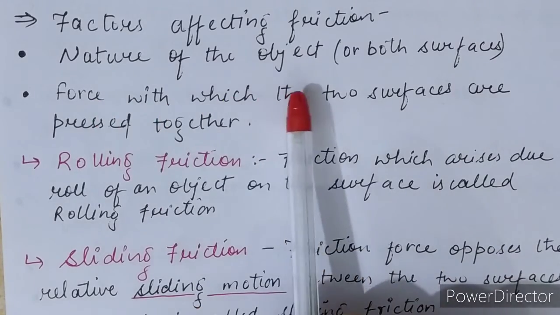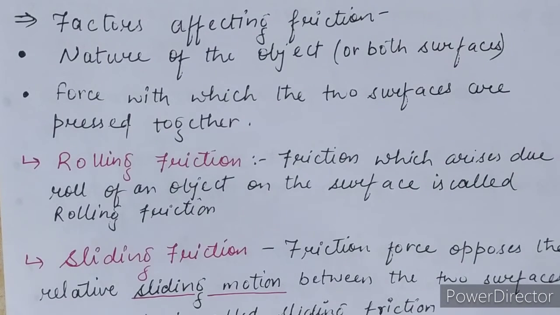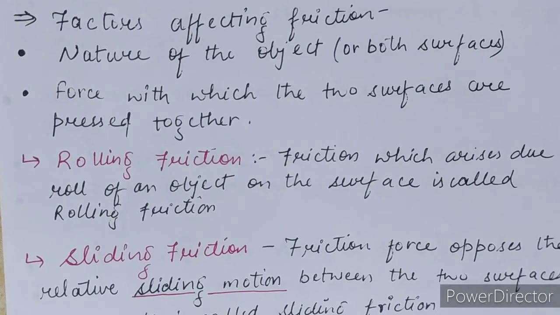First is the nature of the object, or we can say the nature of both the surfaces. Either they are smooth or they are rough. Okay, let me tell you one thing. If any of the surfaces is smooth, then also there are some irregularities present in the surface. Even if a smooth surface is moving, there is still a little bit of irregularity present. When both the irregularities come in contact, they will be locked, and due to this locking, friction is present. Okay, and the other one is your rough surface.